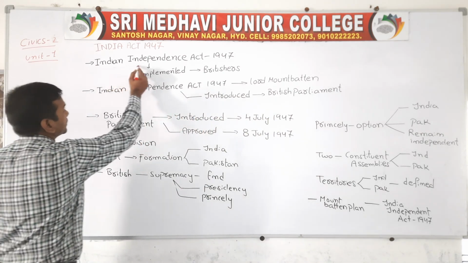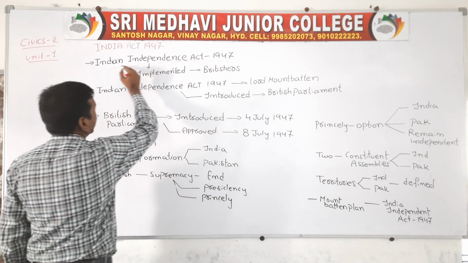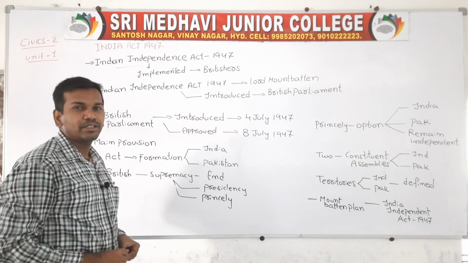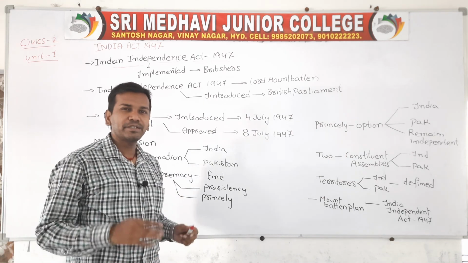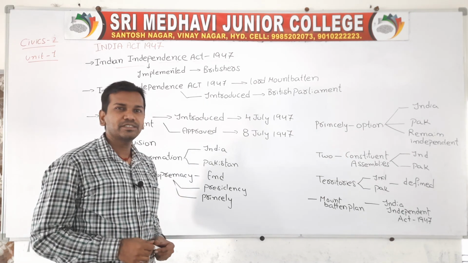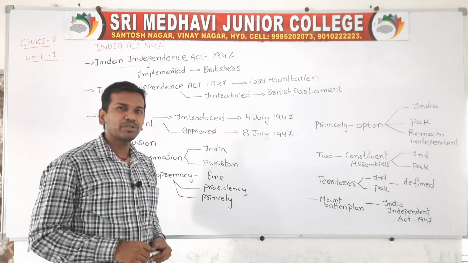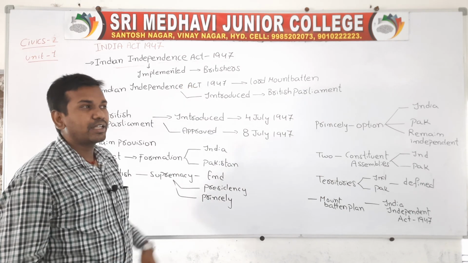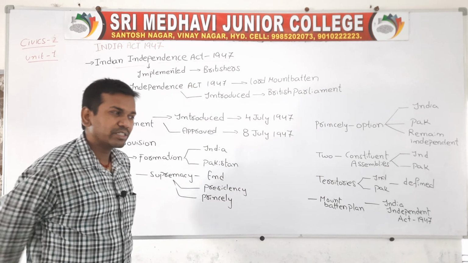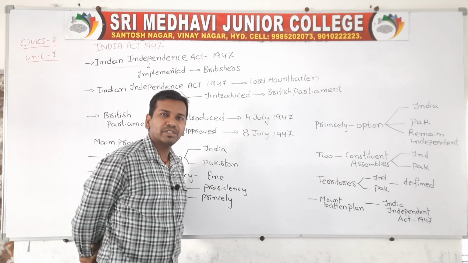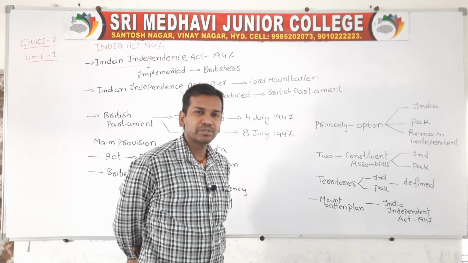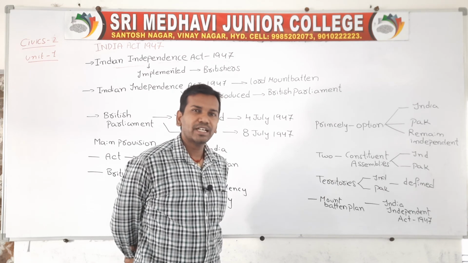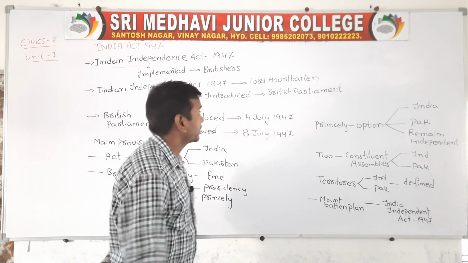If you are talking about the Indian Independence Act, this act was implemented by Britishers to give independence to India. No doubt this is a very favorable act, a very good act among all the acts. We were waiting for this act only, and it was implemented by Britishers. According to this act, Britishers decided to transfer the power from British authority to the Indian government. So this is one point. Now we will discuss it.